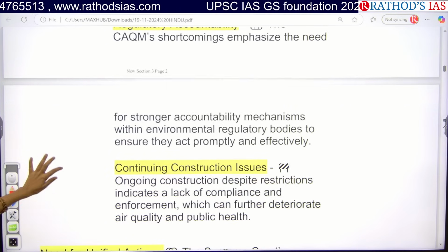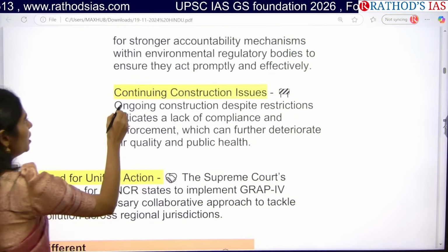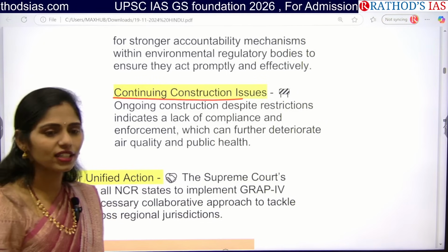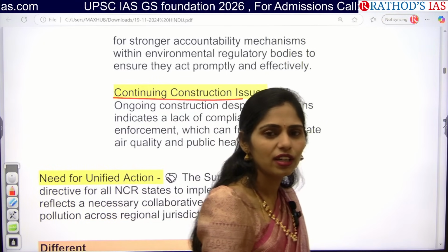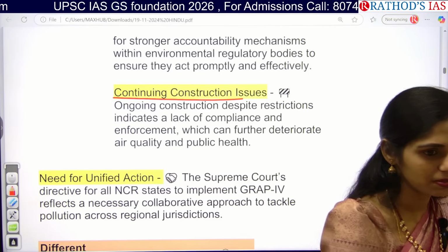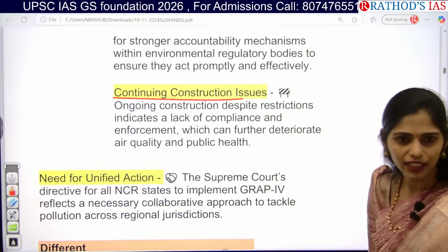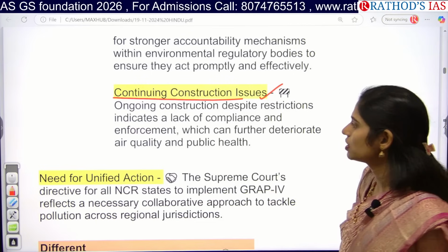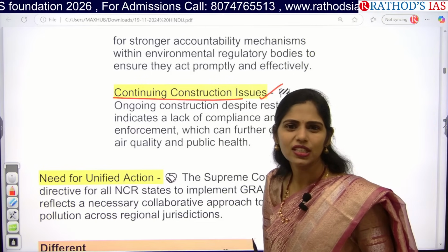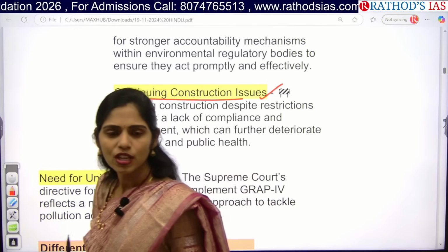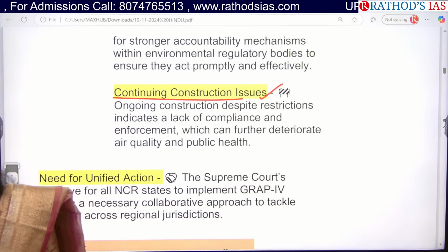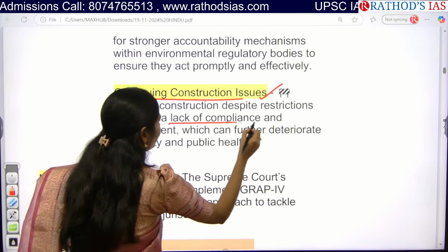Okay, and the next one here is the issue of construction. Recently CAQM gave an advisory that we have to go for stalling of construction activities because of the severe air quality index in that area. But still construction work is going on. That means, can we say there is lack of compliance? Whatever directions are given by the CAQM, the people are not following them properly. That means there is lack of compliance.